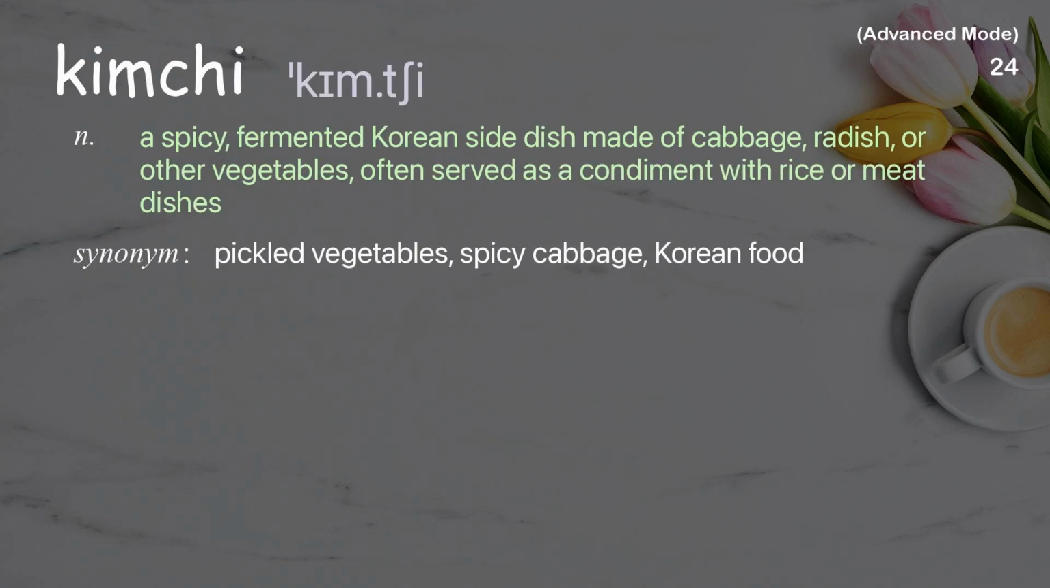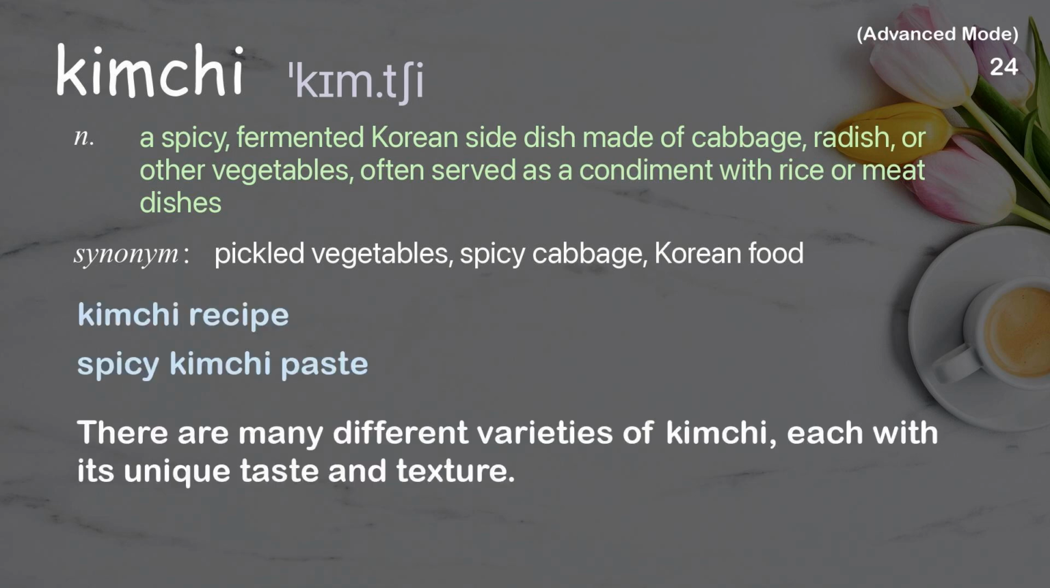Kimchi. A spicy, fermented Korean side dish made of cabbage, radish, or other vegetables, often served as a condiment with rice or meat dishes. Examples: Kimchi recipe. Spicy kimchi paste. There are many different varieties of kimchi, each with its unique taste and texture.